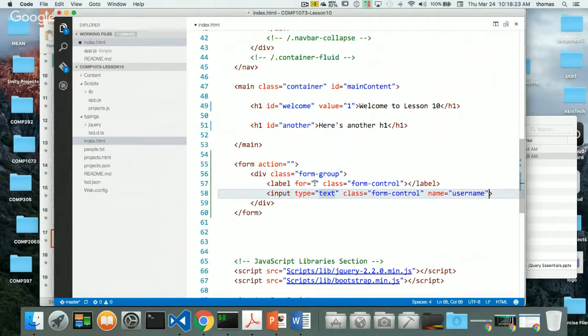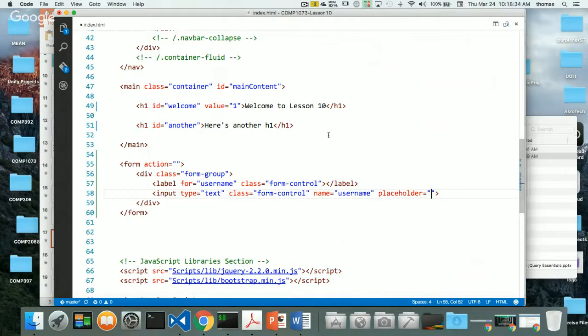And this one, my 4 is for username, right? So that's fine. And then maybe we'll make it so that we have a placeholder here as well. The placeholder is "enter username". Cool. And inside my label, I want to put in username up here.